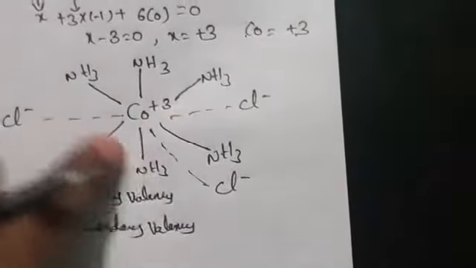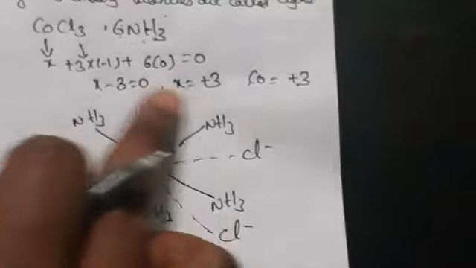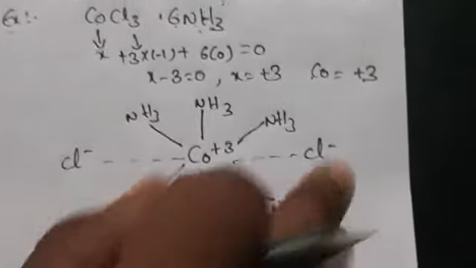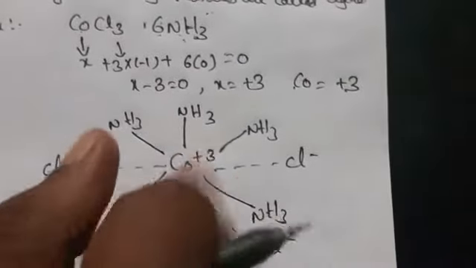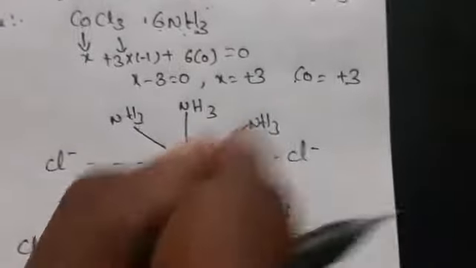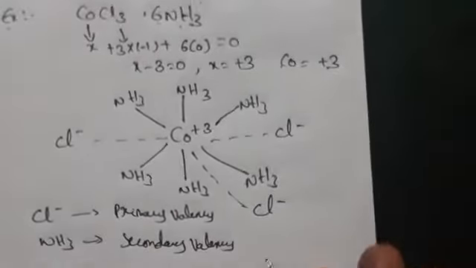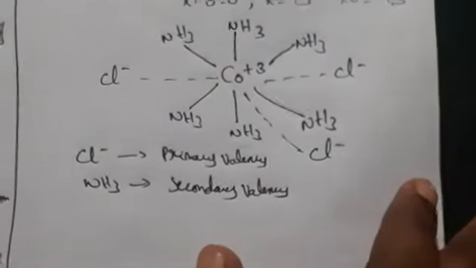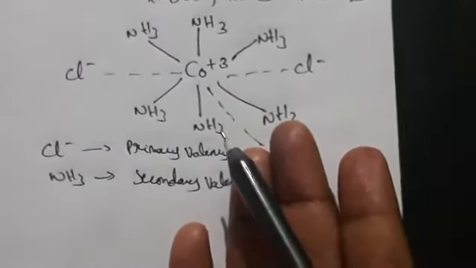So Co +3 is the central metal atom. What is a ligand? The species which donates electrons, the secondary valence whatever we are taking, donates to the central metal atom and is bonded to the central metal atom. We call it a ligand here. So this is one example. I have told you that a negative ion can satisfy both primary and secondary valency.